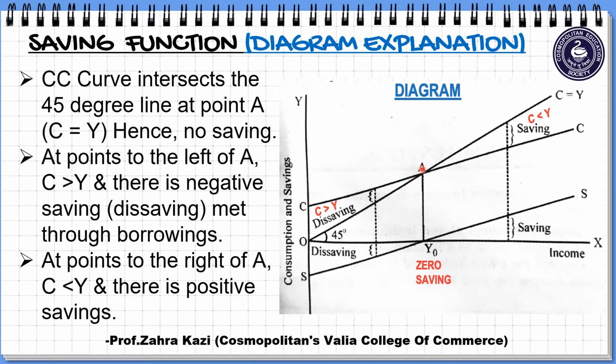Further, for all the points to the right of A, we just now did to the left of A, now to the right of A, if you observe, here the consumption curve, CC curve, is lying below the income curve. Can you see? CC curve is lying below the income curve, and therefore consumption is less than the income, and that is the reason there is positive savings, which I have mentioned in both the parts.